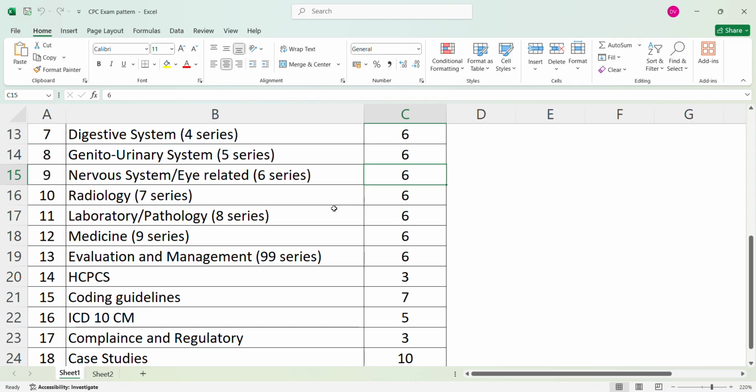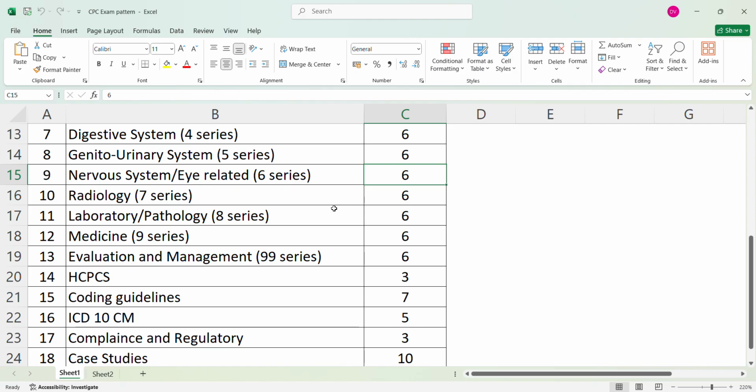And then medicine section. In the medicine section you will get the 6 questions, that is 9 series codes. Here you have to see mainly immunization and vaccination, dialysis, psychiatry, and IV hydration. And next topic, evaluation management.